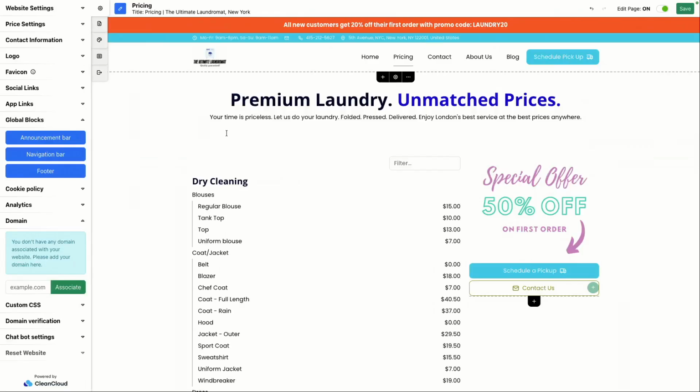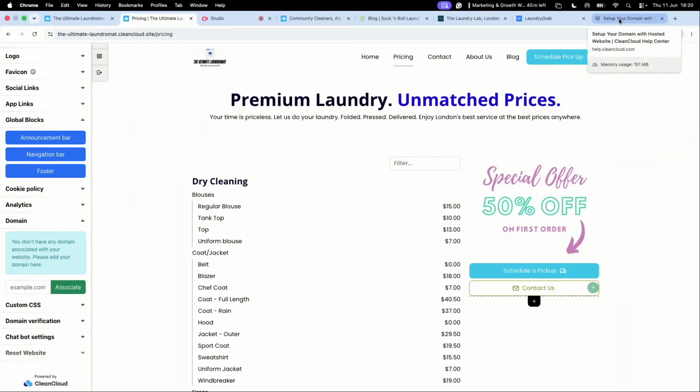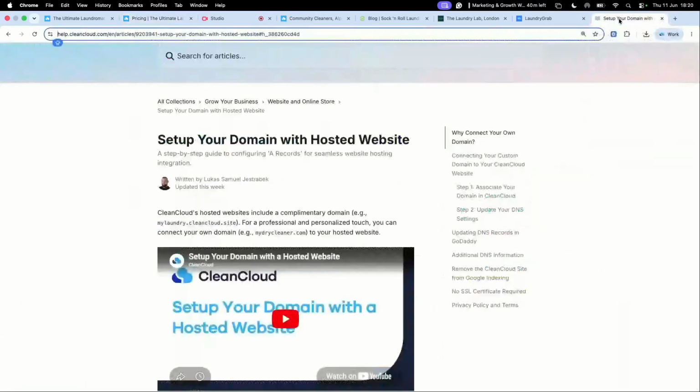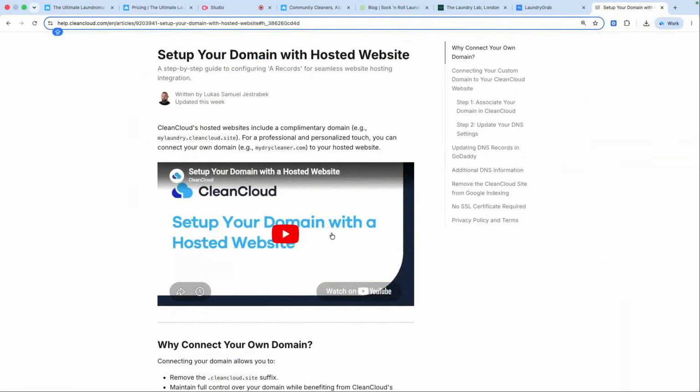Lucas, in fact, has created an article including all key information on how to connect your domain. On top of that, Lucas has also added very recently a video guide for any of you that perhaps prefer the video compared to just an article. So you can see here there's an article with text showing you everything you need, but there is also now a nice video that we made very recently before this webinar. You can follow through with the video, and we believe that this will be an easy way to get the domain connected to this website.